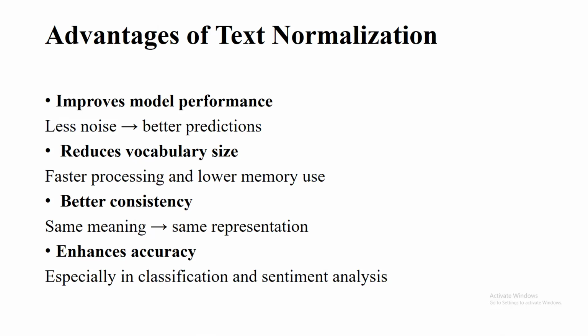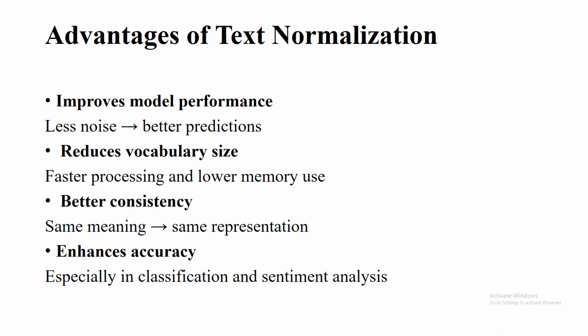Let's see what the advantages of text normalization are. It improves model performance, with less noise by filtering the noise, which gives better protection, and it reduces the vocabulary size, speeding up the process and using less memory. It gives better consistency, the same meaning with the same representation.